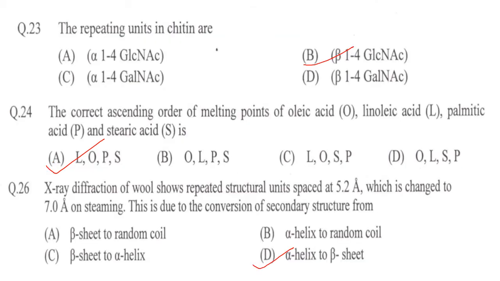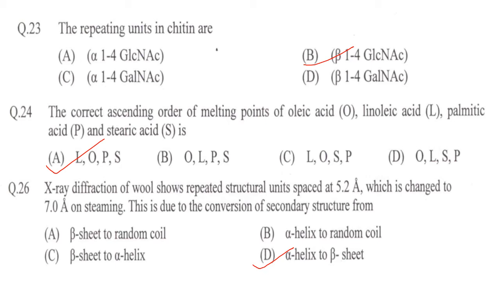Next one. The repeating unit in chitin are alpha 1,4 glucosamine, alpha 1,4 gal, alpha 1,4 glucose, beta 1,4 GlcNAc. It is beta 1,4 GlcNAc. That is, they are from N-acetyl D-glucosamine units: N-acetyl D-glucosamine beta 1,4 linked N-acetyl D-glucosamine units.